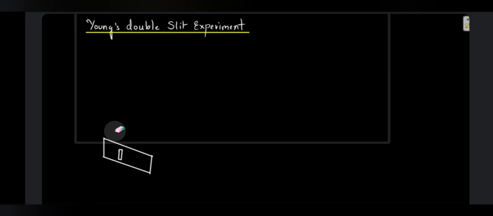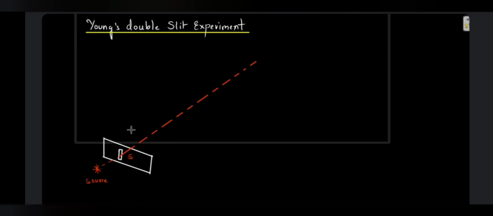Let me draw the ray through which the light is going to travel, let it be dotted. So here is my source of light, and this is the slit provided, let's say S. This is a narrow slit S which is almost 1 mm wide.